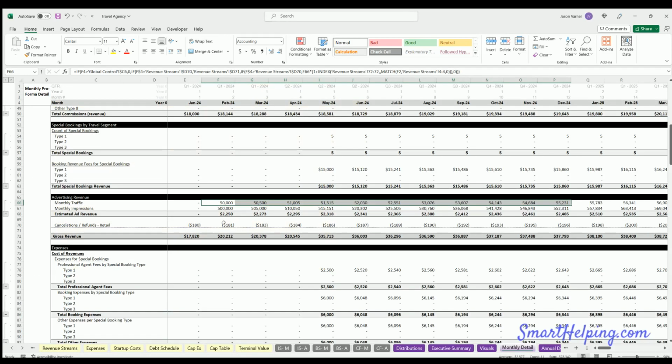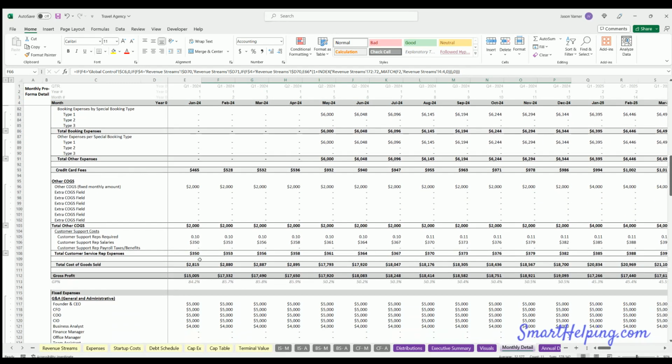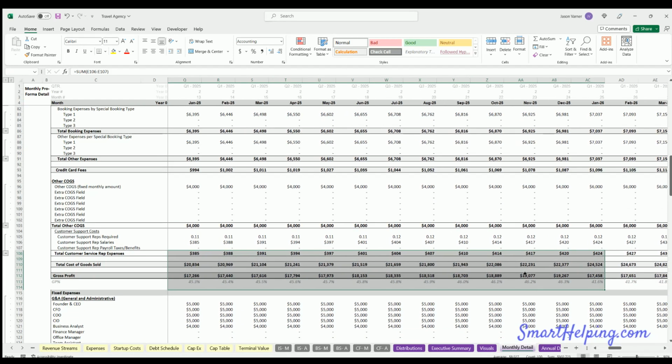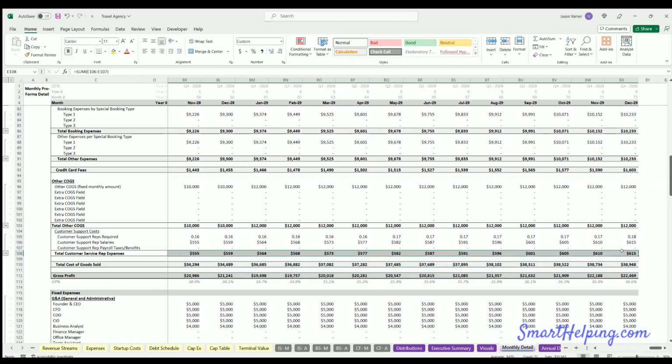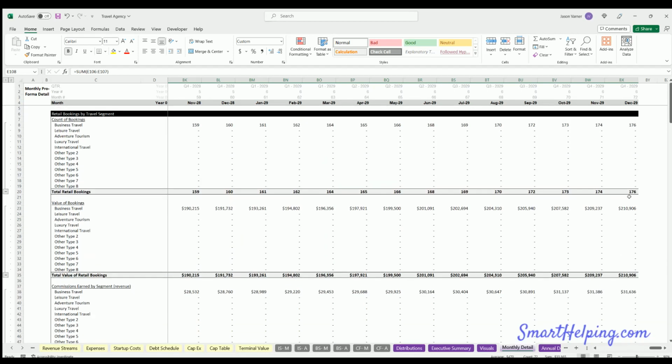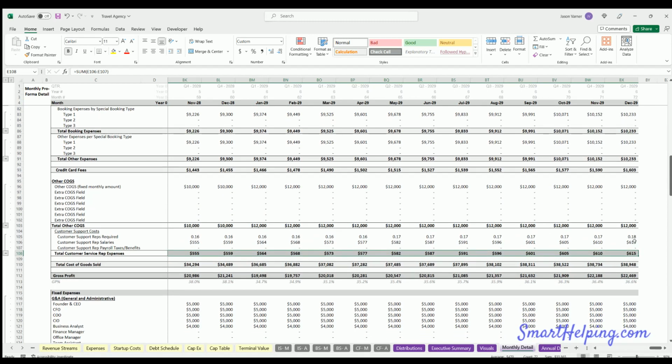You can see on the monthly detail, customer service reps, we're putting that in the cost of goods sold, and that will scale up with the booking counts over time, based on how many there are. Now, in this case, we're only doing 176 bookings a month, so it's not a huge expense. This is saying we need not even one.